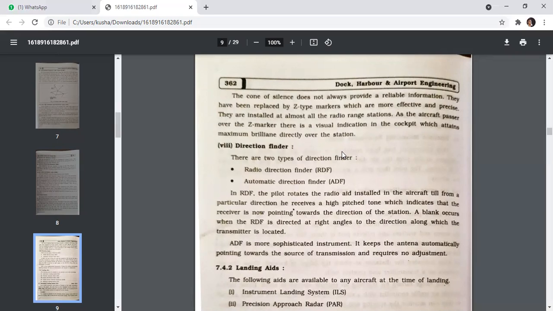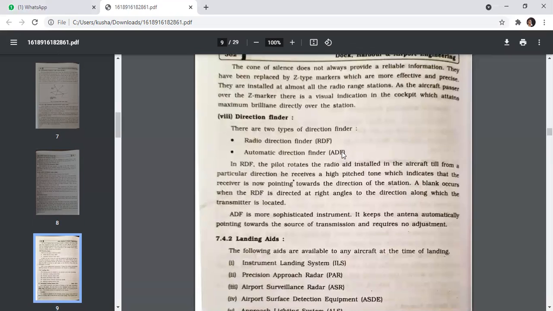In RDF, the pilot rotates the radio aid installed in the aircraft till from a particular direction he receives a high pitched tone, which indicates that the receiver is now pointing towards the direction of the station. A blank occurs when the RDF is directed at a right angle to the direction along which the transmitter is located. ADF is a more sophisticated instrument. It keeps the antenna automatically pointing towards the source of transmission and requires no adjustment.